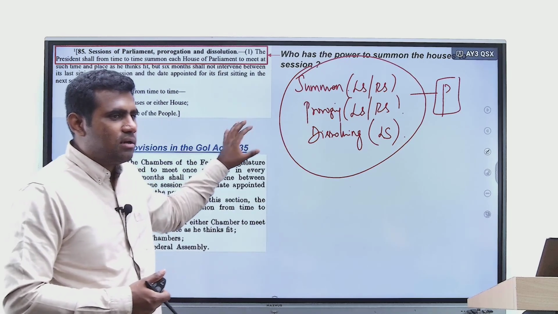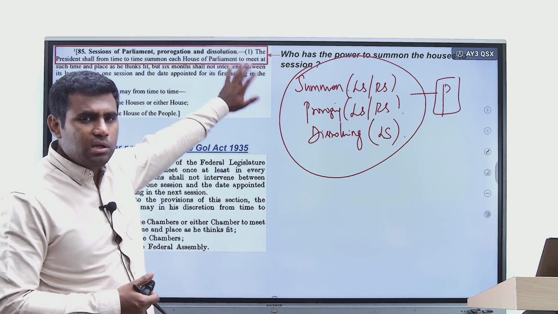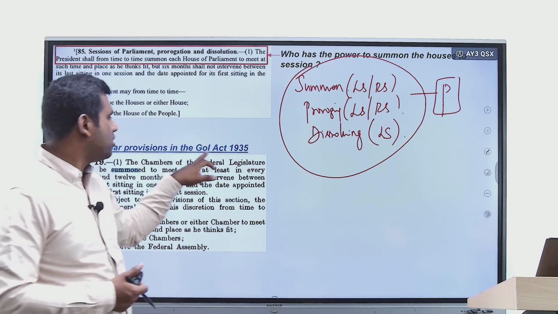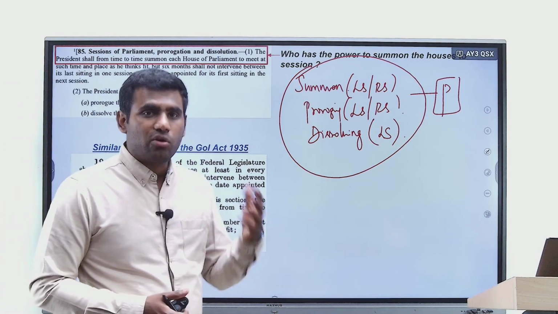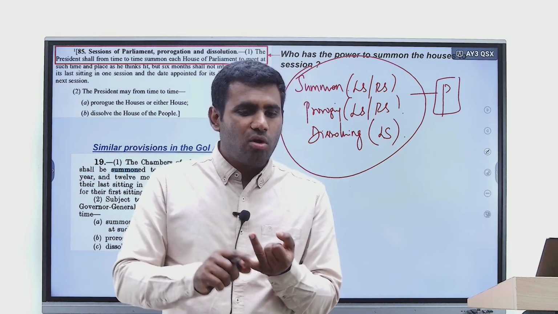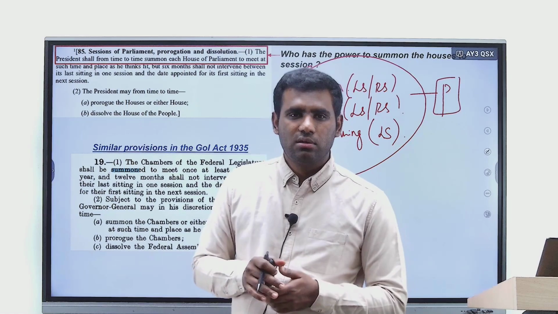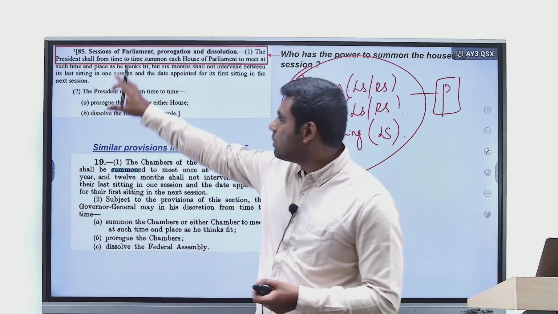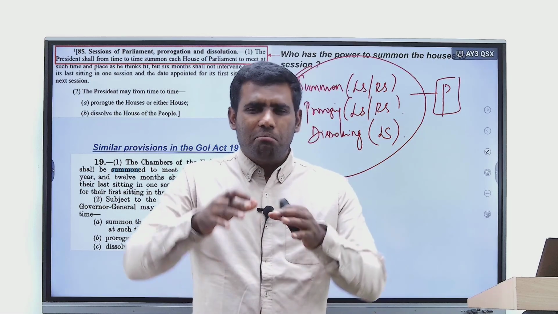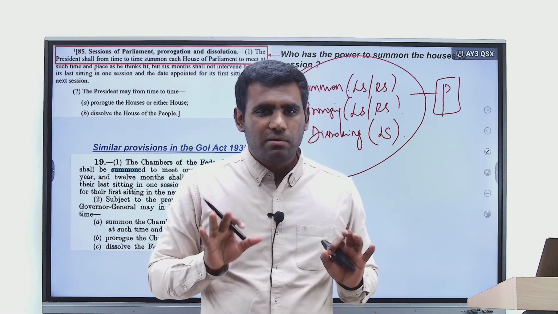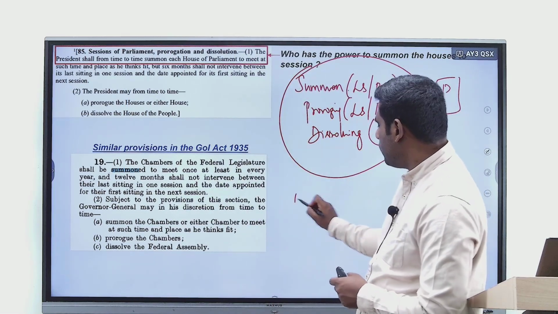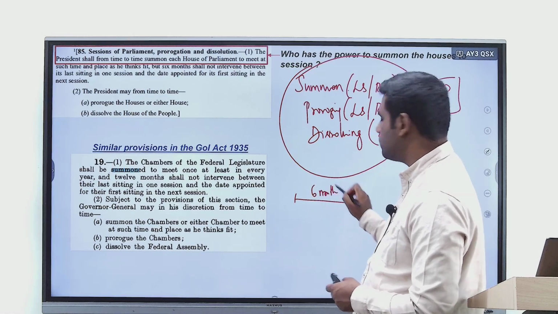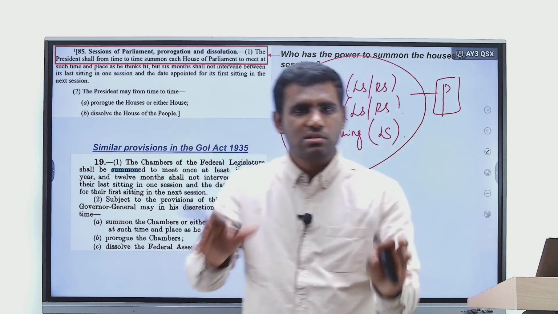Another interesting aspect here is that a very similar provision can also be found in the Government of India Act of 1935. Even in the Government of India Act 1935, it's the Governor General of India, the Viceroy, who was given the power to summon, prorogue, as well as dissolve the House. And today in Article 85 of the Constitution, it says there should mandatorily be 2 sessions in a year. How does the Constitution ensure that? By ensuring that the gap between 2 sessions shall not be more than 6 months, which means that definitely there will be 2 sessions in a year.